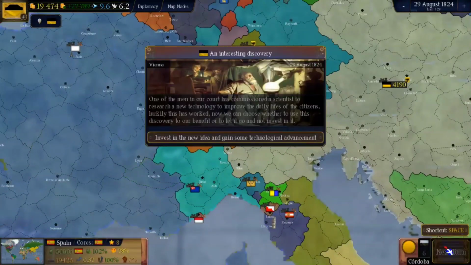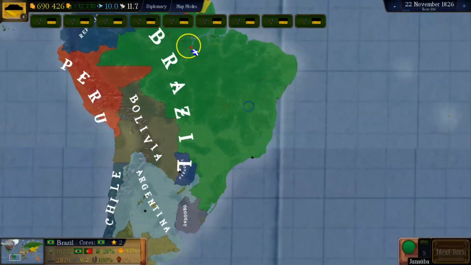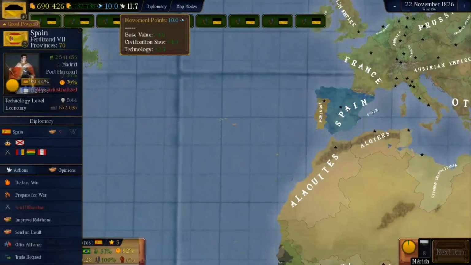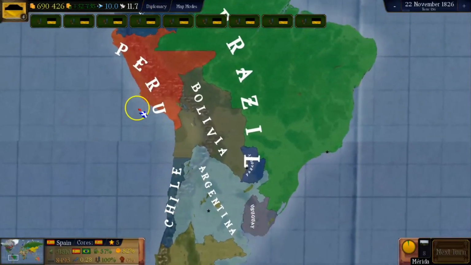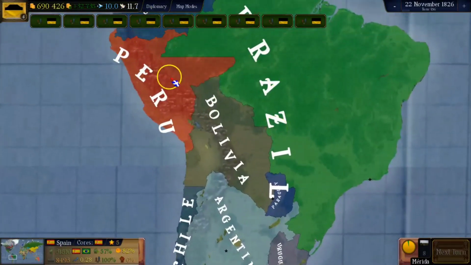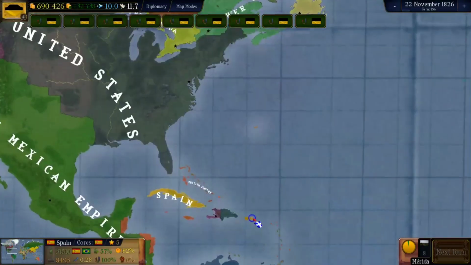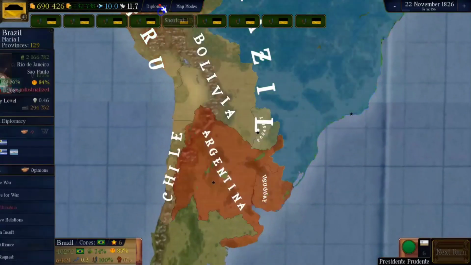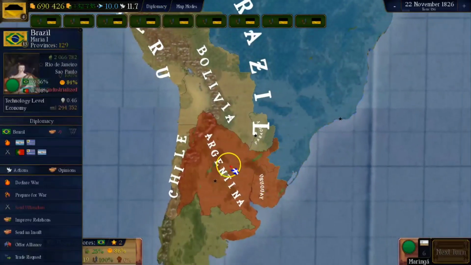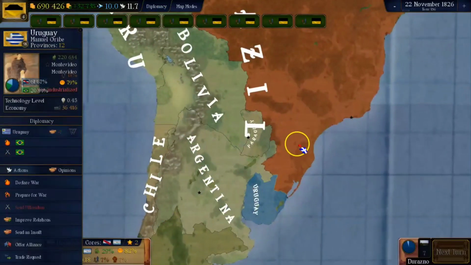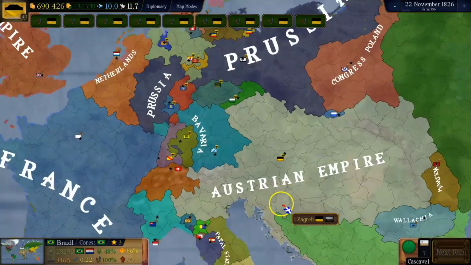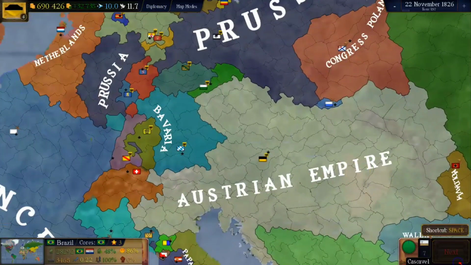Well, it's already gone. Meanwhile, Brazil has won their independence from Portugal, which is now at peace with them. And we can see that both Peru and Bolivia actually managed to gain their independence, so South America is now completely free of Spanish influence. Plus, a new war has started between the Brazilians, Argentinians, and Uruguayans, which is the Cisplatinum War. We'll maybe cover it in an episode dedicated to Brazil, but I doubt it for the meantime, maybe later.